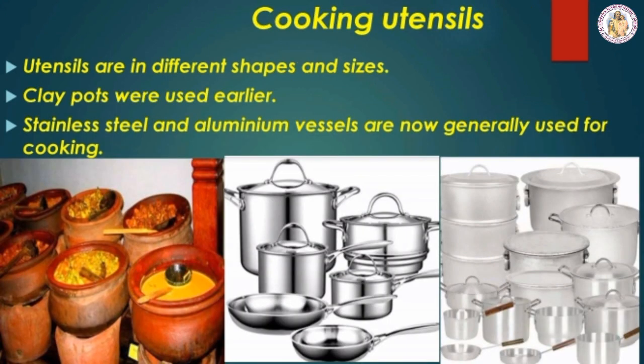The next topic is cooking utensils. Utensils are in different shapes and sizes. We use specific utensils for each cooking method. Clay pots were used earlier. Stainless steel and aluminum vessels are now generally used for cooking.